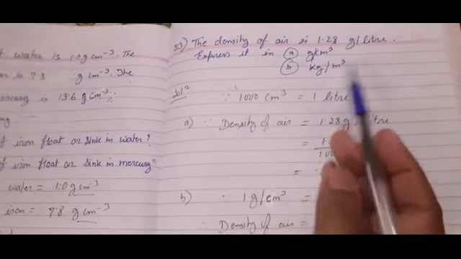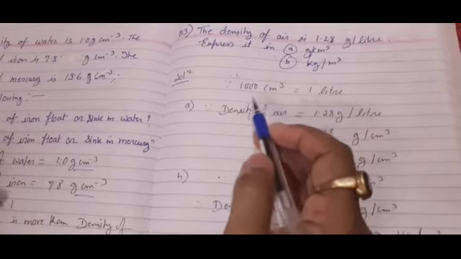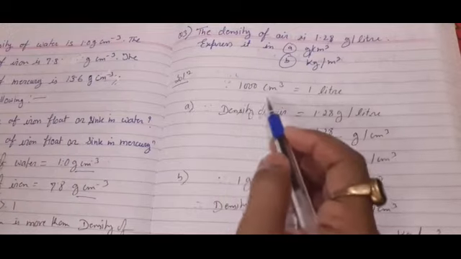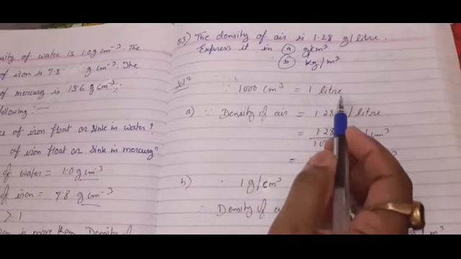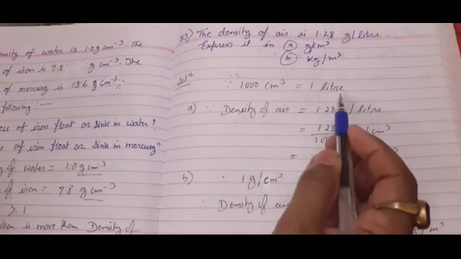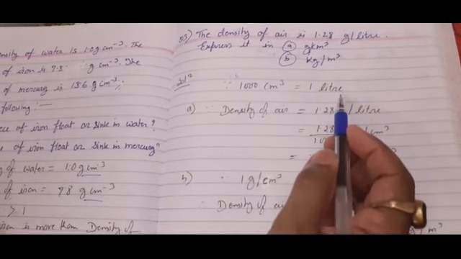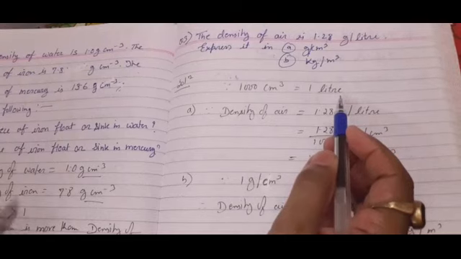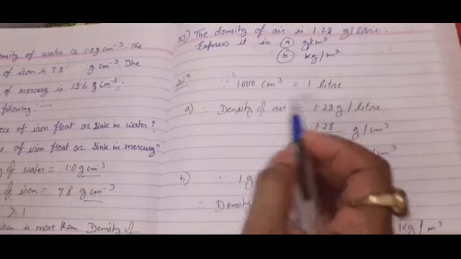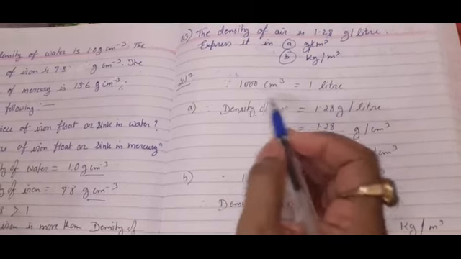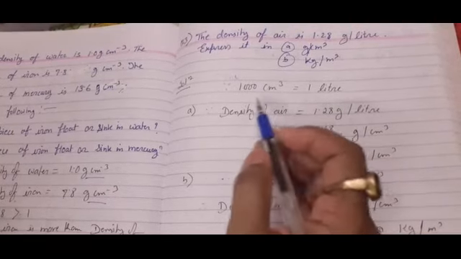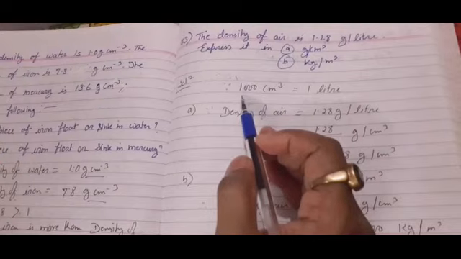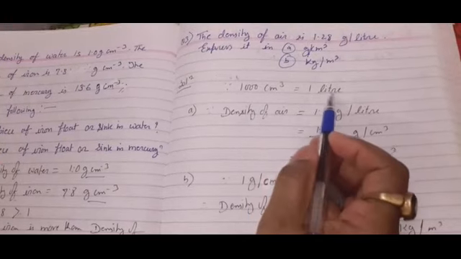What we will do? First of all, we will write that since 1000 centimeter cube is equal to 1 liter. In my video number 3a on the school id, and on my personal id it is video number 3 of this chapter, I have given you the table in which I have given all the units and their converted values. So there also you can cross check that 1000 centimeter cube is equal to 1 liter.